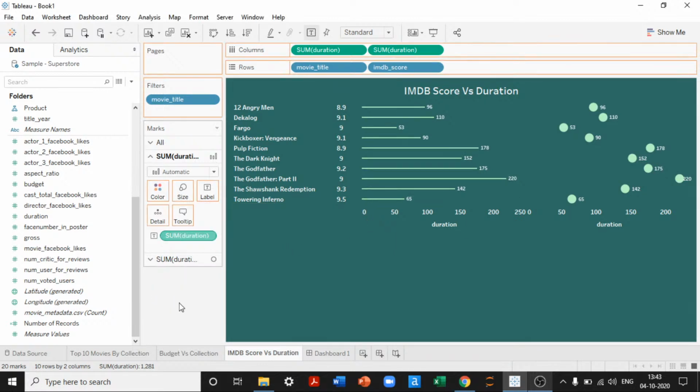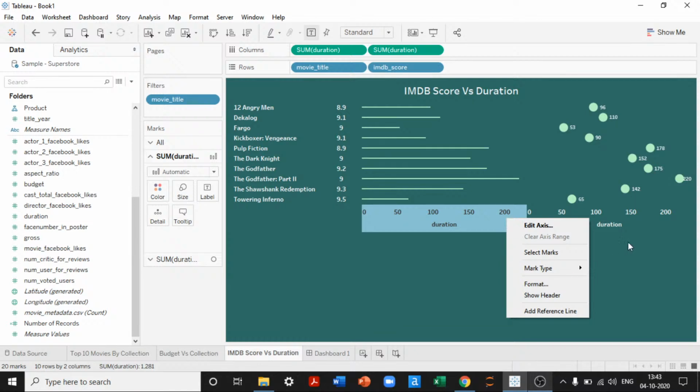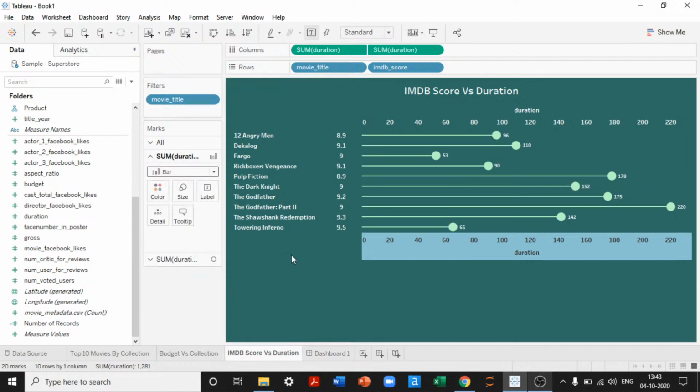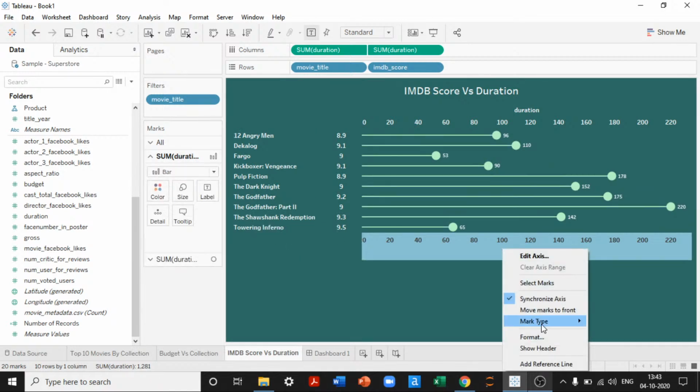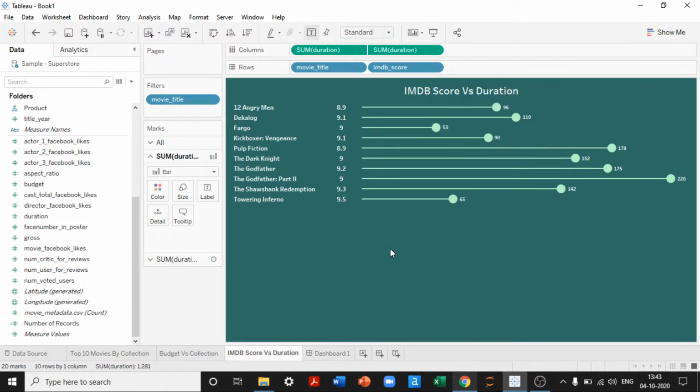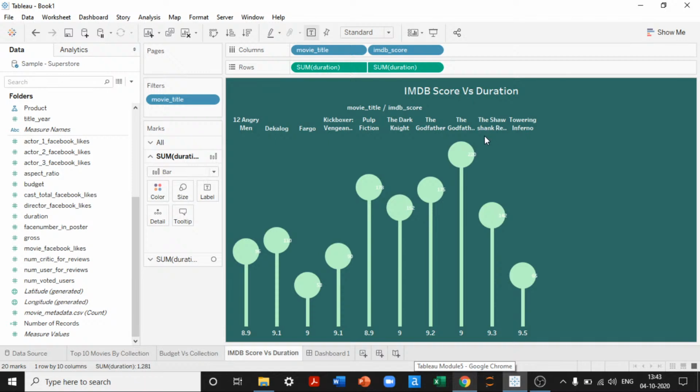Yes, I don't want to show anything here. Right click in this dual axis, right click synchronize axis. The first one will be a bar chart. I don't want to show any header. Deselect the header. Let me put this in this way so you can see the information properly.